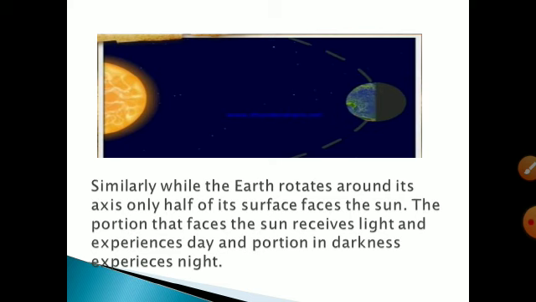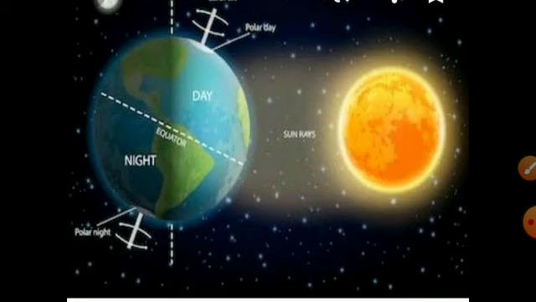All of you understood? That half of the earth is getting sunlight, while the other half is not, because half of the earth is facing the sun while the other half is in the opposite direction. So rotation of the earth causes day and night.